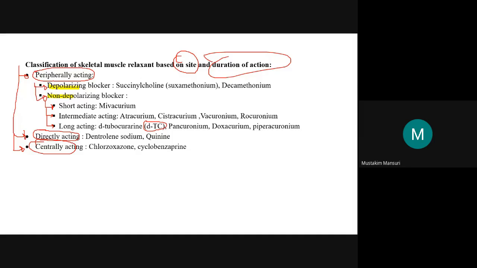Now you have to remember these names. I have given an exercise earlier also. The depolarizing blocker example is succinylcholine. In some places it is written as SCH, but we will use succinylcholine, or it is also known as suxamethonium. Be careful, hexamethonium is different, decamethonium is different. Here pick up the word. This suxamethonium is also known as succinylcholine. These both are the same. Succinylcholine or suxamethonium. Another agent from this category is decamethonium.